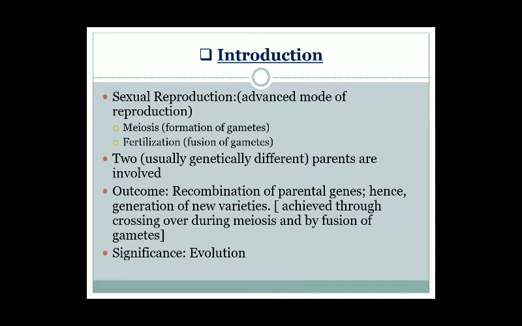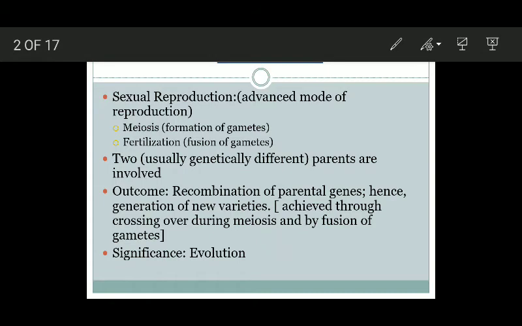It is actually an advanced mode of reproduction in living organisms where meiosis takes place, or you can say where formation of gametes occurs and where fertilization takes place or fusion of gametes occurs. Okay, so the prerequisite for sexual reproduction to happen is there should occur meiosis and there should occur fertilization of gametes. Another important point about sexual reproduction is in sexual reproduction, two parents are involved, and these two parents may